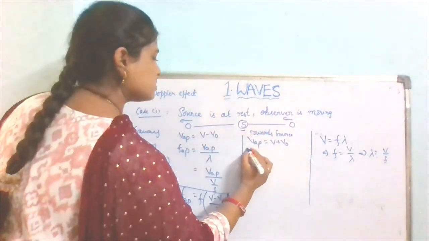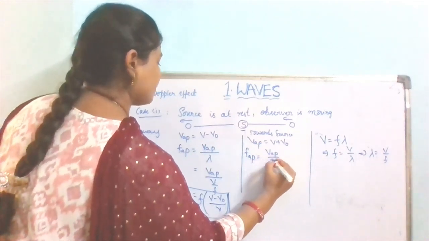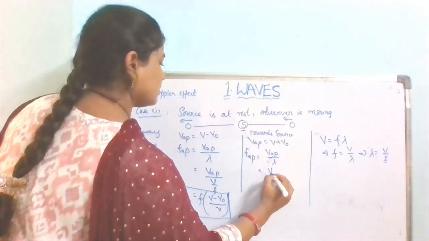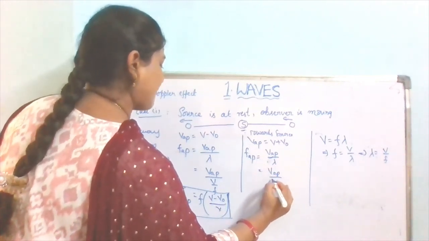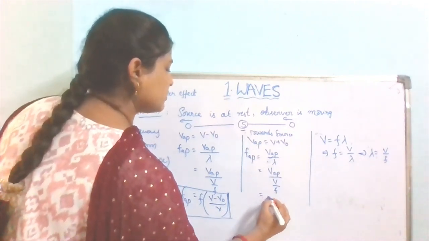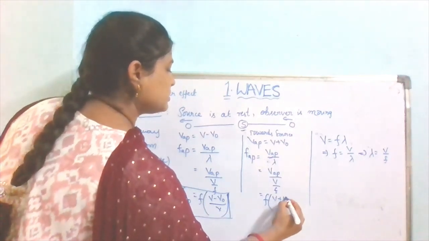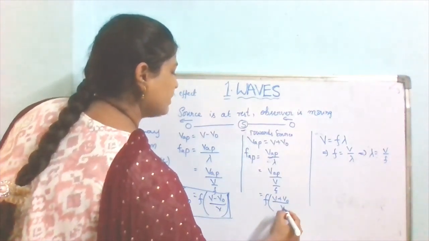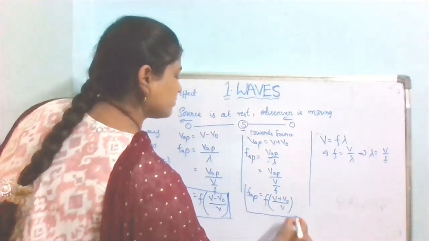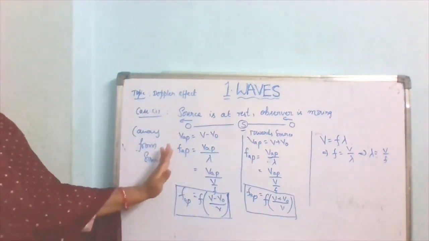So the apparent frequency equals, with lambda equals v by f, f into apparent velocity, in this case (v plus v naught) by v. So this is the equation for the apparent frequency. Okay, note it down.